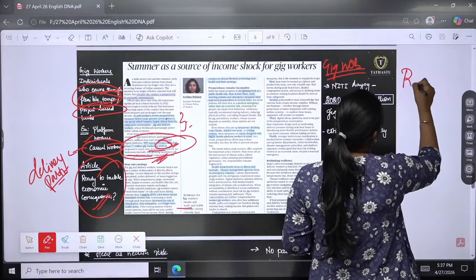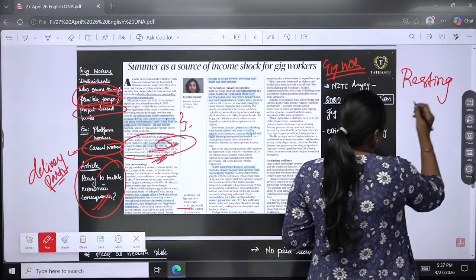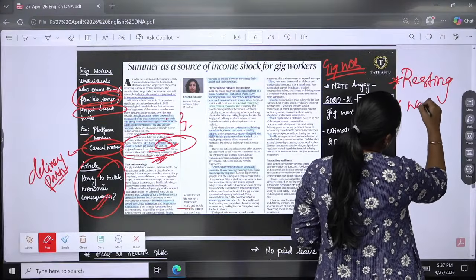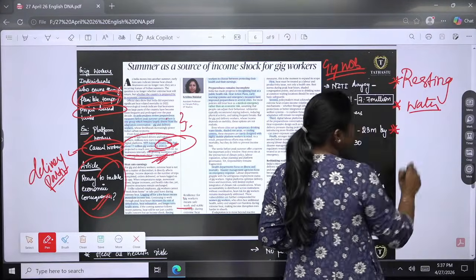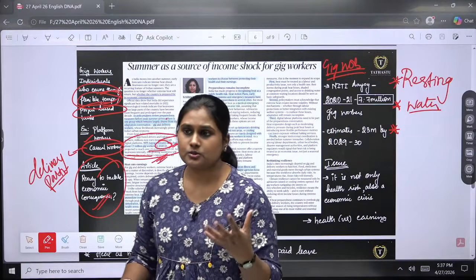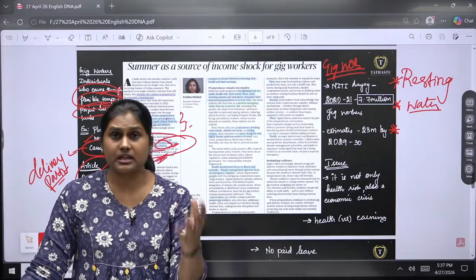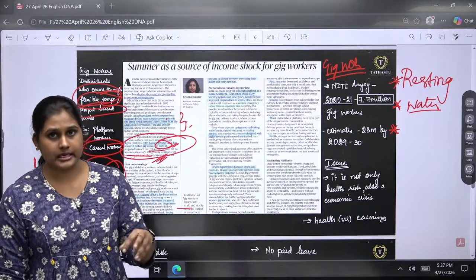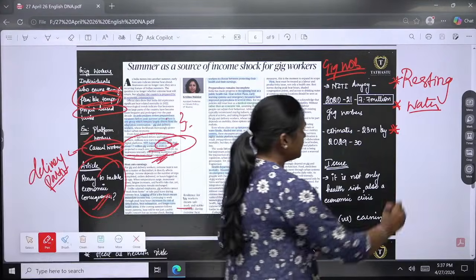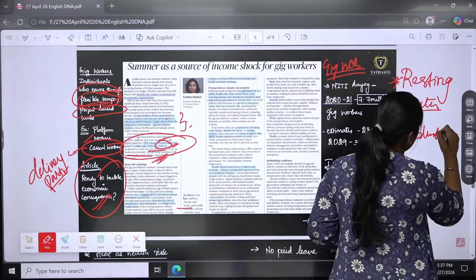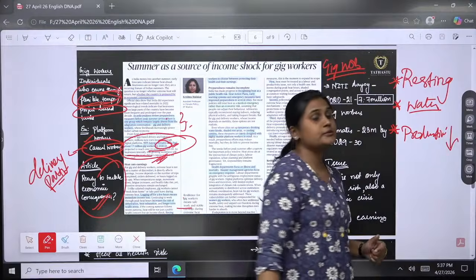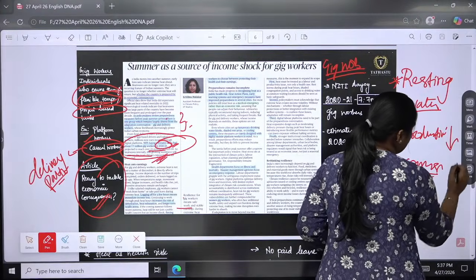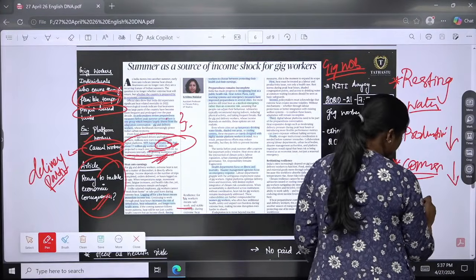First thing, I don't have a resting area. Second thing, I will not have water facilities, so I will go with dehydration. And at times people order food at peak hours, right? So at that time, in the peak summers, it is not feasible for everyone to retain their energy. So by that way, my productivity will go down. And if my productivity and thousands of people's productivity goes down, the consumption of the service will go down. So the earnings of an individual also will go down.